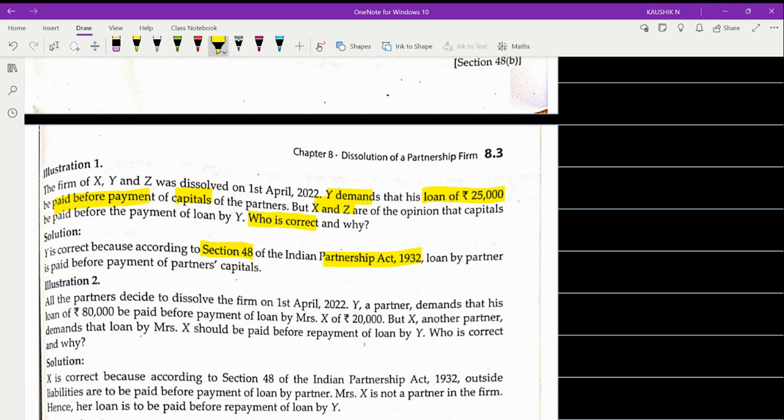Don't just write partner Y is correct and loan account will be settled first before the settlement of capital. Without quoting the section, if you write it, they will not give you full marks. So the section is very, very, very important. Have I made it clear to you? Okay.